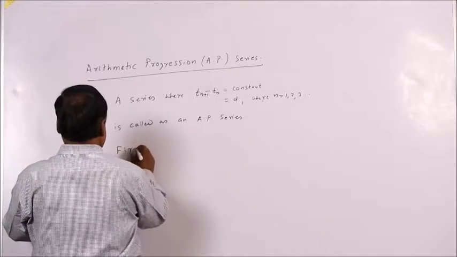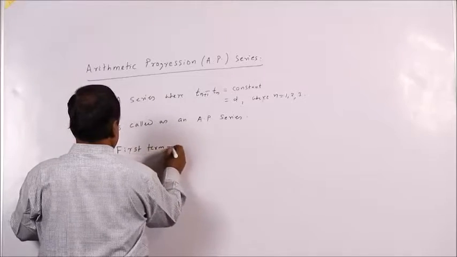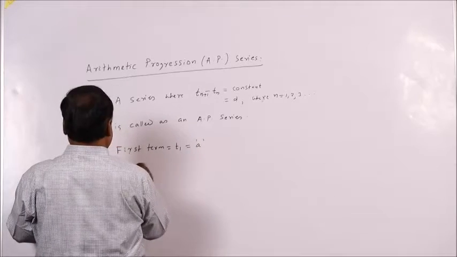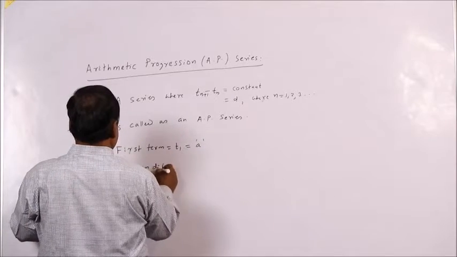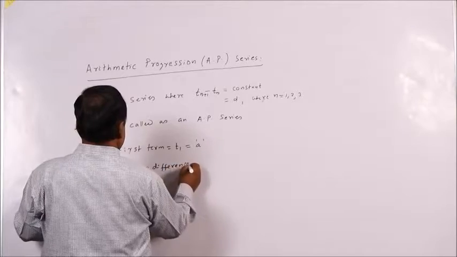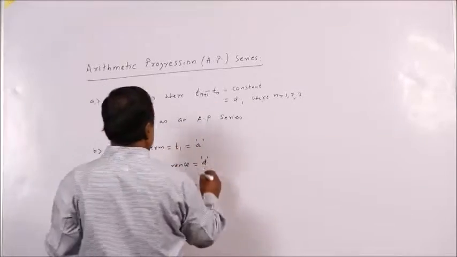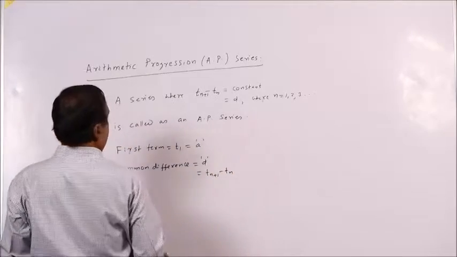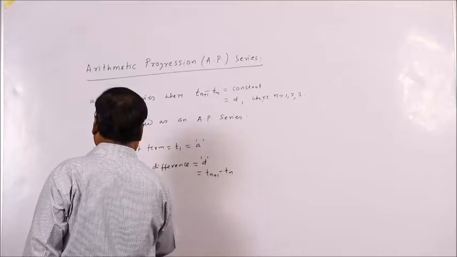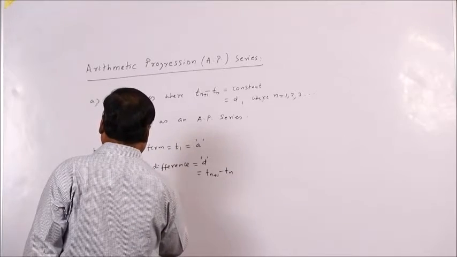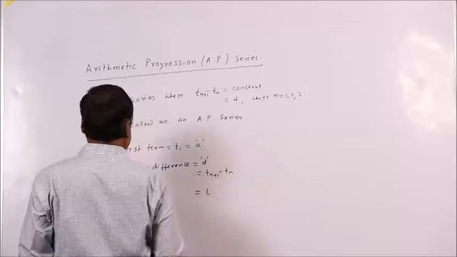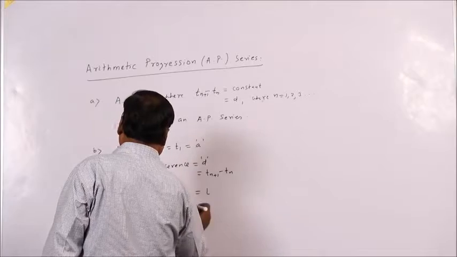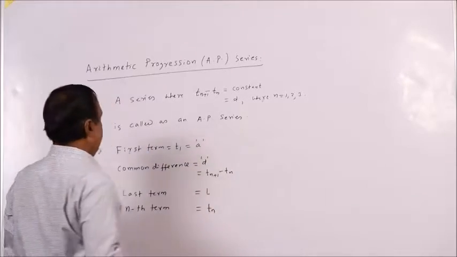Your first term, T1, is denoted as a. Your common difference, that is d, is formed by T(n+1) minus T(n). Then you have the last term, which is denoted by L, and the nth term is denoted by Tn.